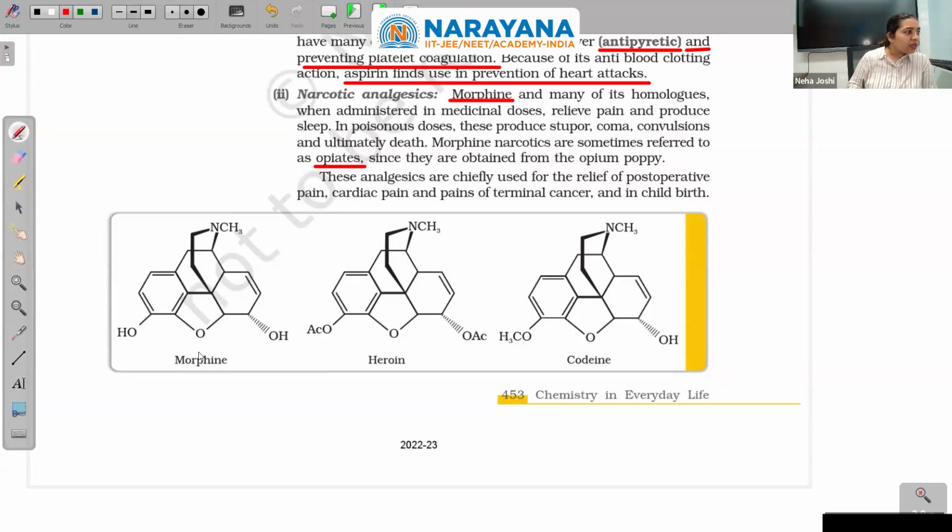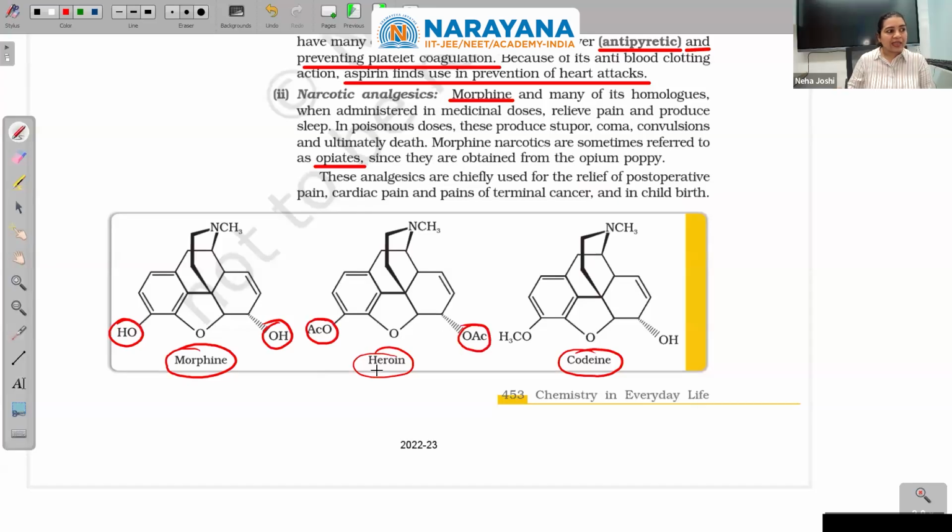So if I see, here is morphine. If you see broadly, the structure is same in all the three: morphine, heroin and codeine. All three are heavy painkillers. The only difference is here it has two OH. Here those two OH are now acetylated. And here, one is converted to ether. That is the only change. Otherwise, see, three rings type structure. One is a furan-type structure. So a general picture you can have.